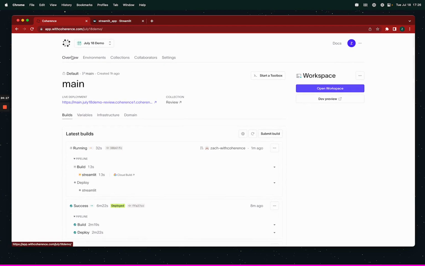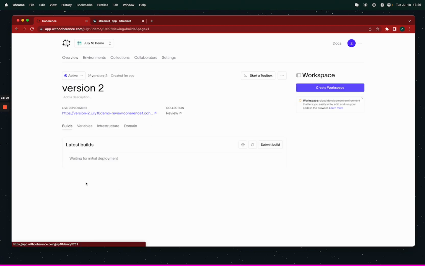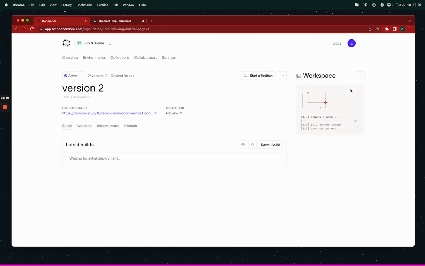But yeah, while we're waiting for that build, I can already show you. We're going to make a big upgrade. We're going to make version 2. This is going to make a new feature. This will have its own branch deployment. It's going to take some time for that to happen, and after the build, that'll happen. But in the meantime, I can create a workspace because it is forked off of main. So I already have the build for that image, that commit.